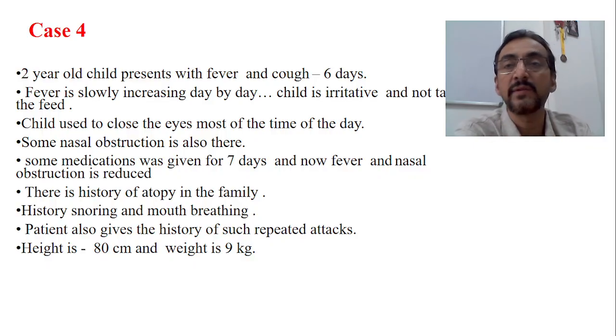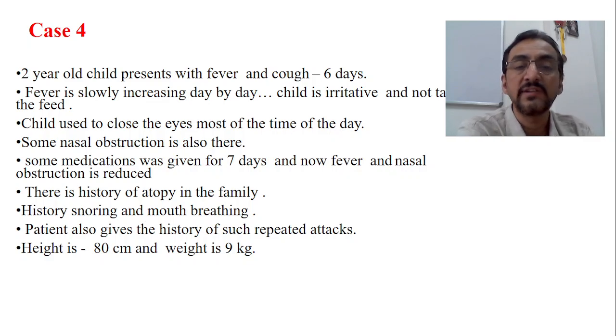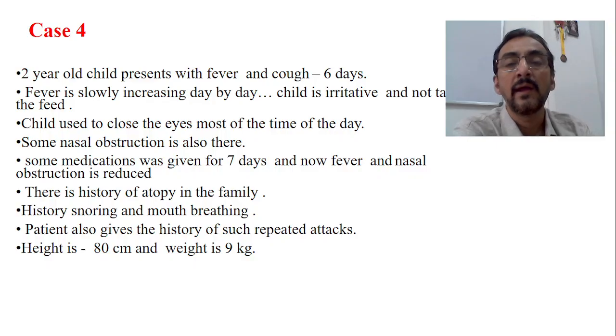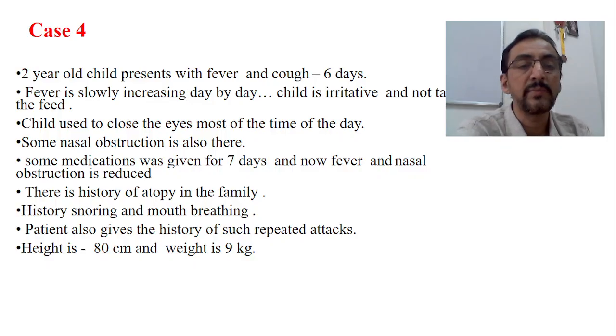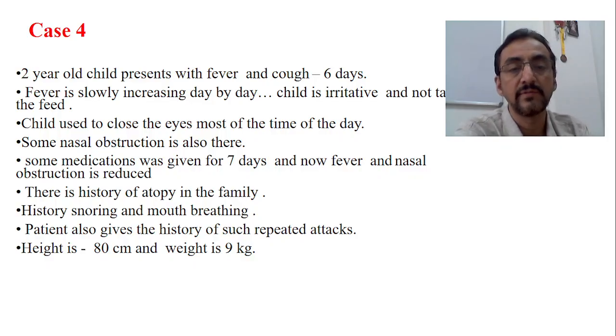A 2-year-old child presents with fever and cough since the last 6 days. Presently, because of the medication, fever as well as nasal obstruction were relieved. The cough is there, and family history is present, and snoring history is present. Mouth breathing is present. Then such repeated attacks, that history is also there. During the course of 6 days, the child was a little irritable and also not taking feeds, and anthropometry is affected to some extent.